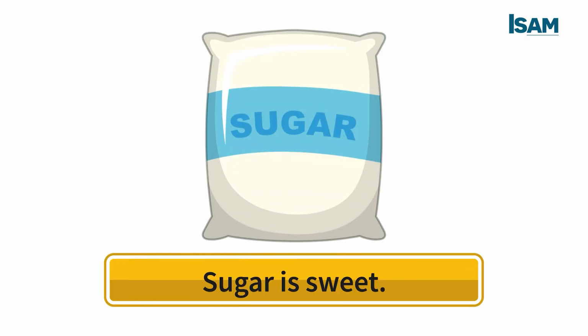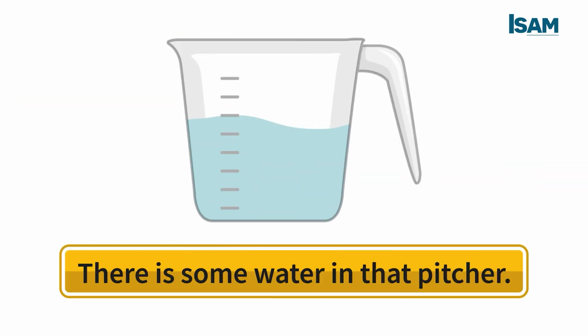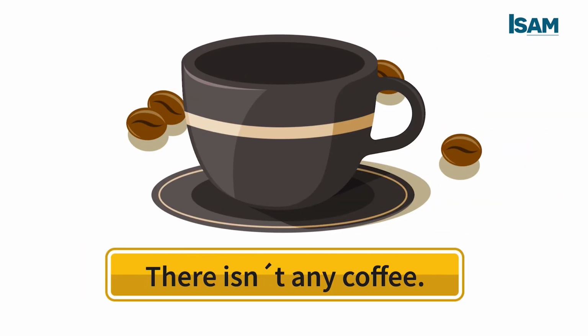For example, sugar is sweet. Sugar is an uncountable noun. Sugar is a powder. There is some water in that picture. Water is a liquid. For that reason, it's an uncountable noun. There isn't any coffee. Coffee is a liquid, or maybe it's a powder. For that reason, it's an uncountable noun.